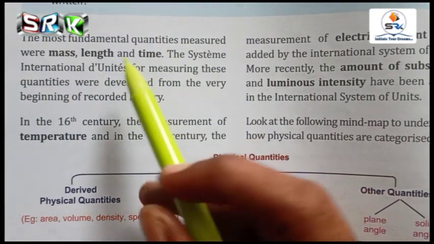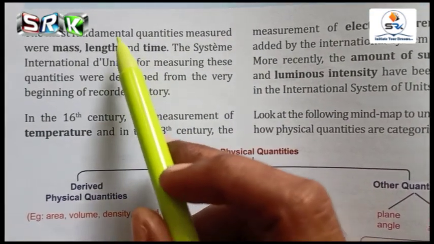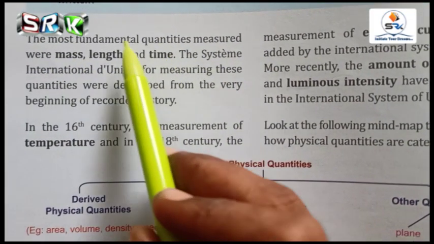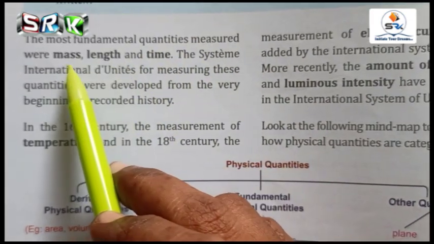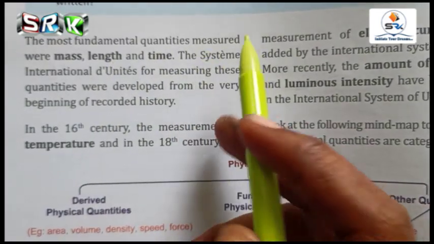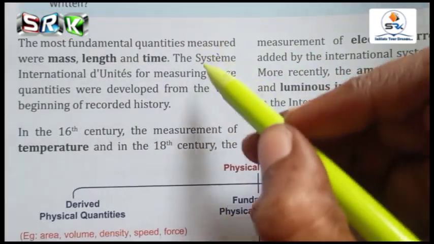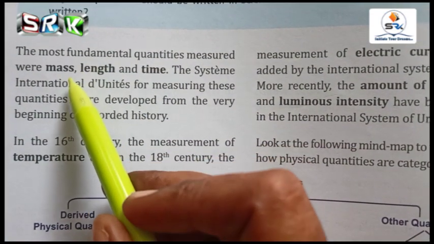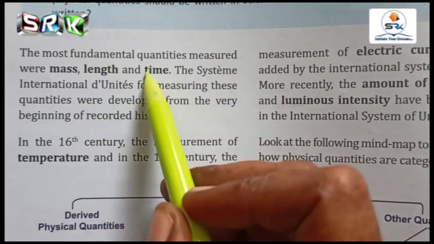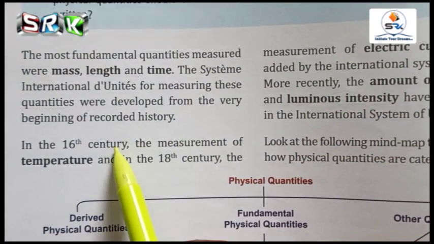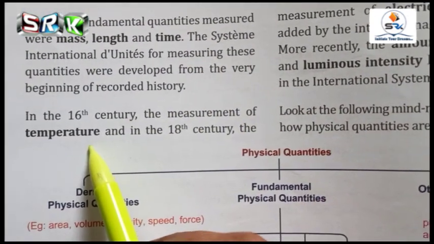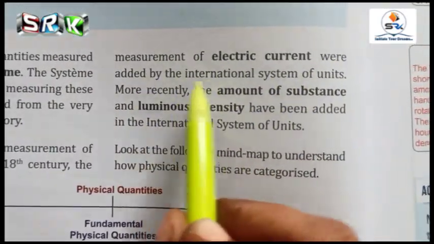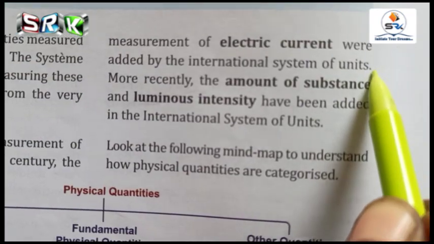So once again we will come back to our 8th standard book. The most fundamental quantities measured were mass, length and time. What are the fundamental quantities? For example, we have seen mass, length and time. They have a recorded history. So these will be given as fundamental units: mass, length and time. But in the 16th century the measurement of temperature, and in the 18th century the measurement of electric current, were added by the international system of units.